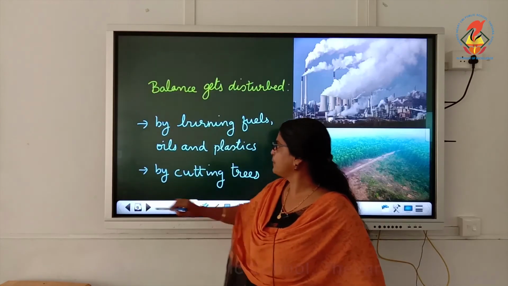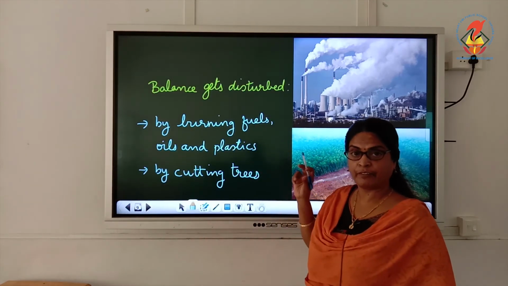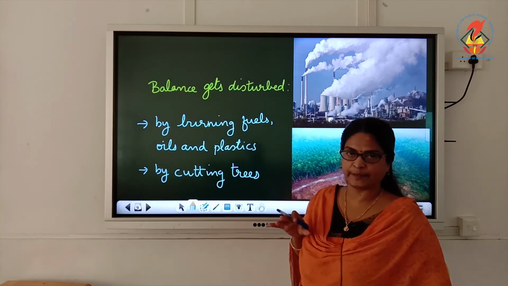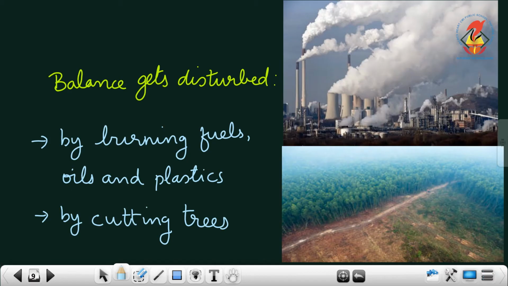Now what is next? We have studied that the content of carbon dioxide remains constant in the atmosphere, but sometimes the balance gets disturbed. How does the balance of carbon dioxide get disturbed, children? By burning fuels, oils and plastics. It releases a large amount of carbon dioxide to the atmosphere, and cutting trees, deforestation, also creates an increase in carbon dioxide.